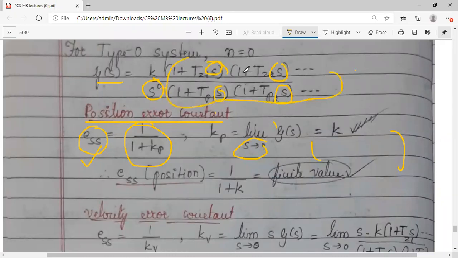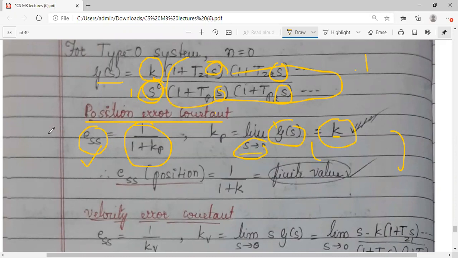So ये जो भी सब factors हैं, all values will be equal to 1, and s raised to 0 is 1. You will get k. That's why directly I have written k. Okay, after substituting g of s and applying the limit, you will get k.